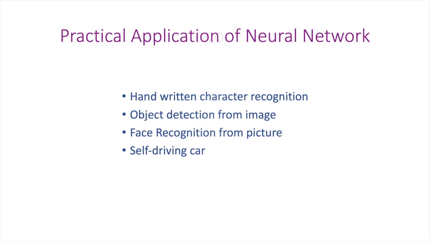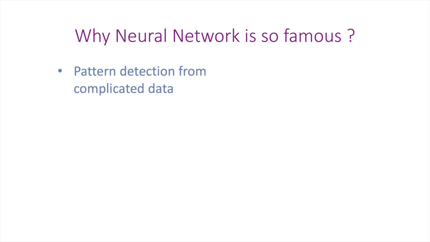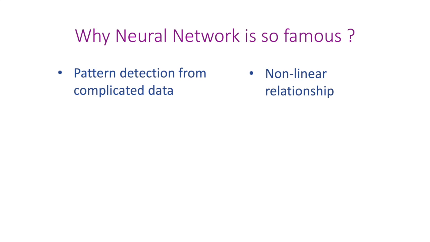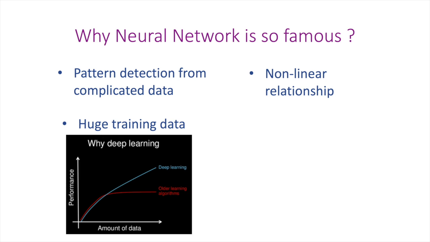Next is why neural network is so famous. Neural network has a remarkable capability of detecting patterns, identifying trends from a very complicated dataset. It can easily learn the non-linear and complex relationship between data. If we provide more data like millions of data, it will generalize the model more accurately. For traditional machine learning algorithms, that's not the case. After a certain amount of data, performance does not increase. Neural network has high fault tolerance. That is, if one or more cells get corrupted, it does not stop processing input to generate output.